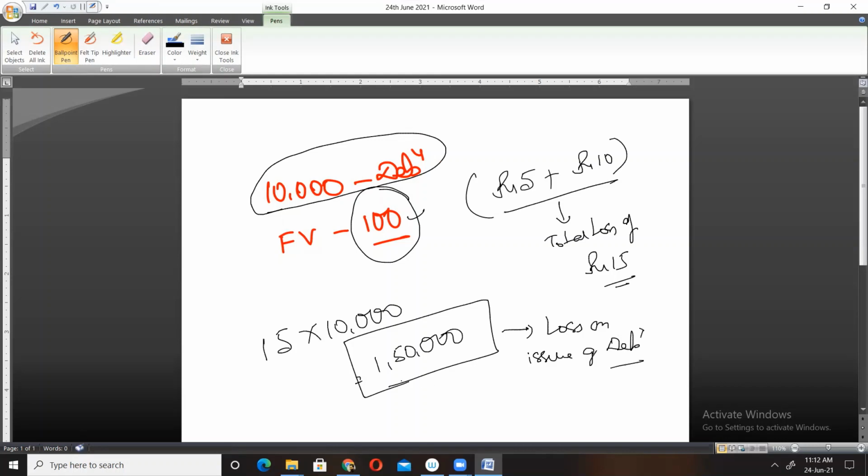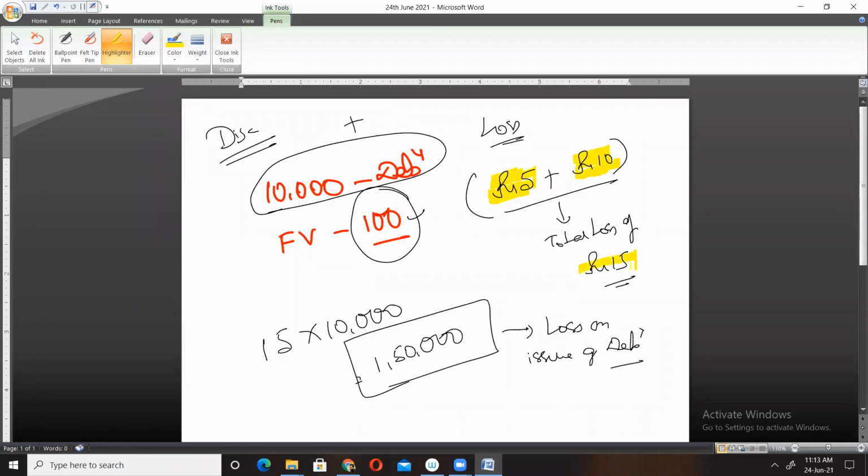I told you earlier also, whenever debentures are issued at discount, it is termed as discount on issue of debentures. But when debentures are redeemable at a price higher than the face value, or at premium, it is called loss. But in this case, we should consider this as double loss. At the time of issue also the company is suffering loss, means discount. Discount of 5 rupees is a kind of loss. And at the time of redemption also the company is suffering 10 rupees loss.